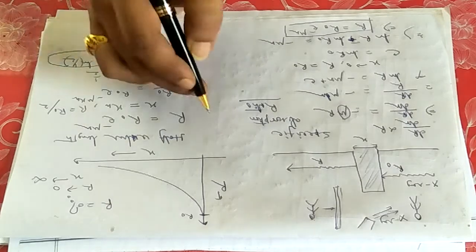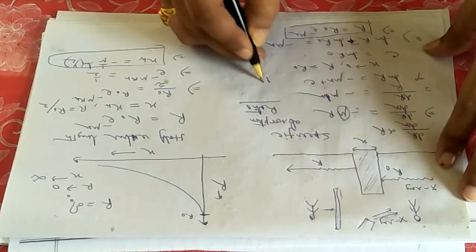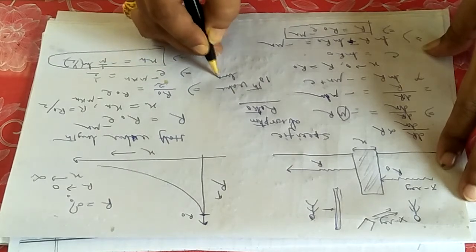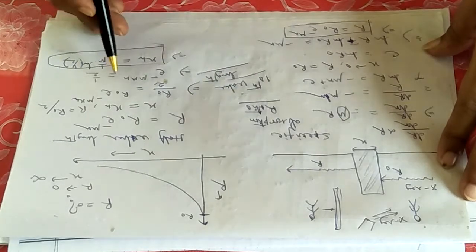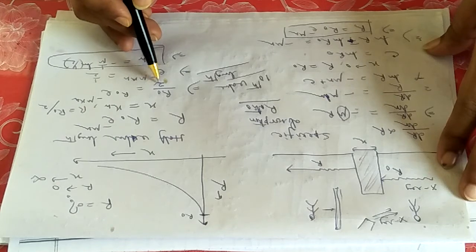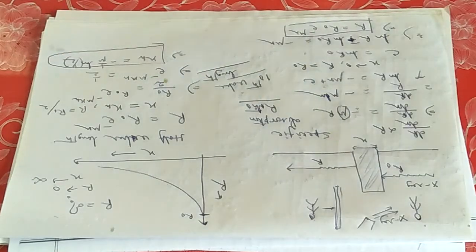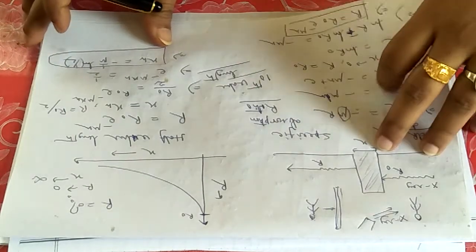Generally the tenth value length is also often asked. What is the tenth value length? Tenth value length means instead of this r0 by 2 you have to put r0 by 10, then it will be ln 10 or log 10, whatever. Accordingly you can calculate what amount of shielding is needed to protect yourself. So one more question is left. What is